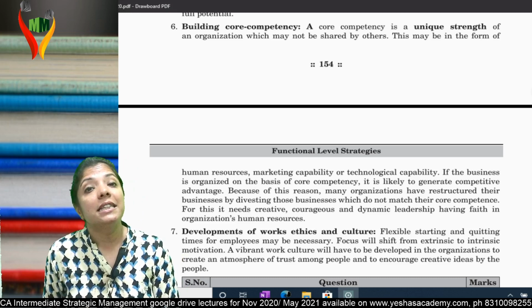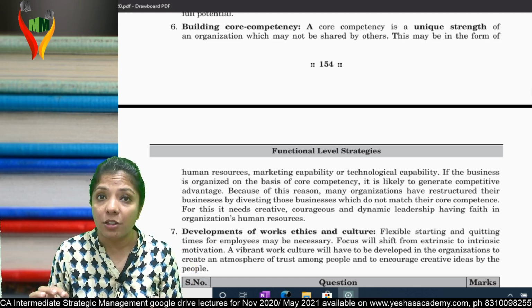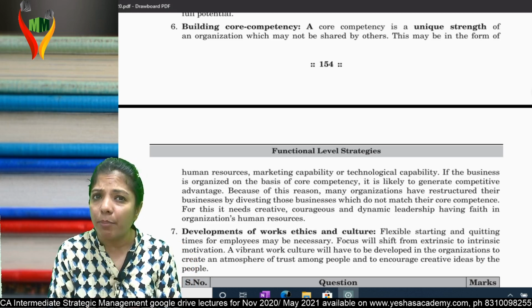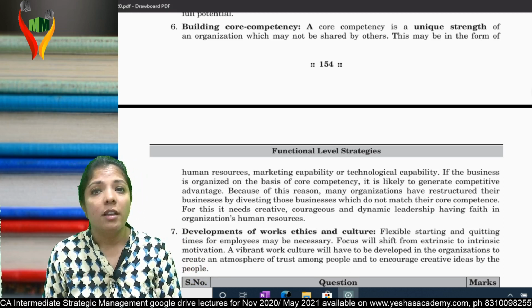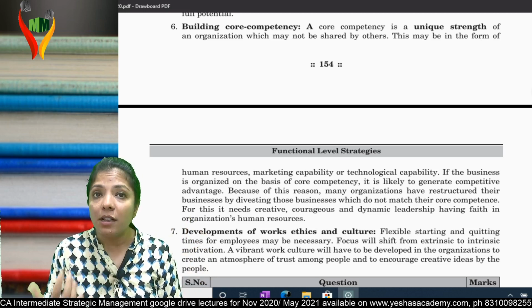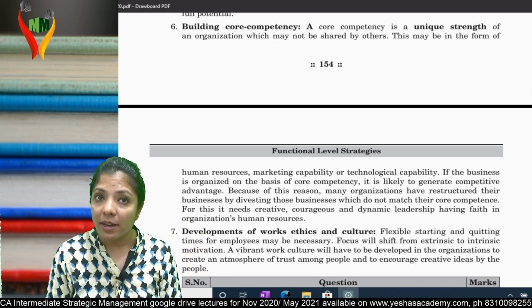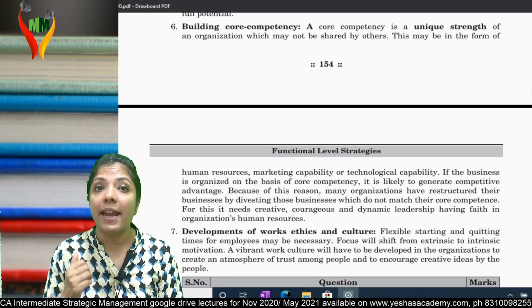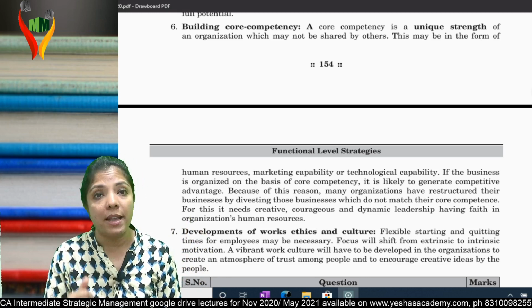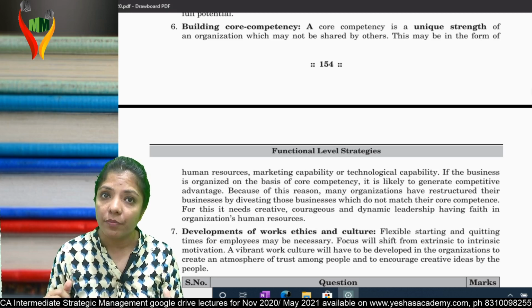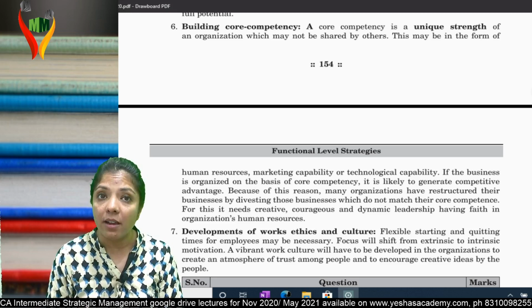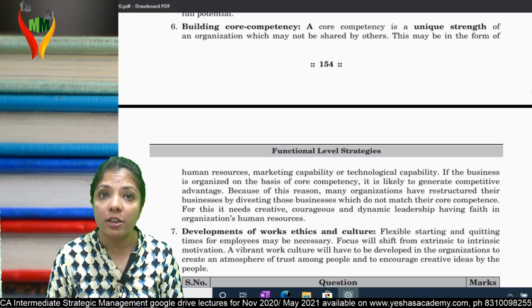And last, development of work ethics and culture. Boss, the day you join any company, the list of do's and don'ts, the work ethics, the culture of the company, all is set by the HR team. So these are the 7 areas where the HR department plays an important role.